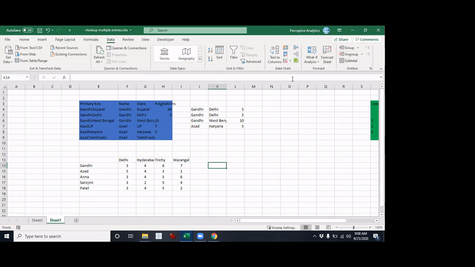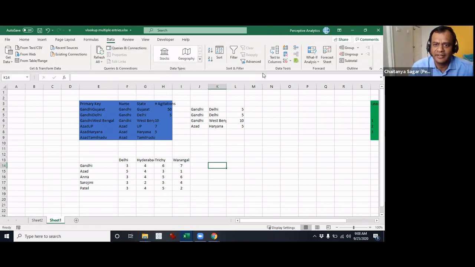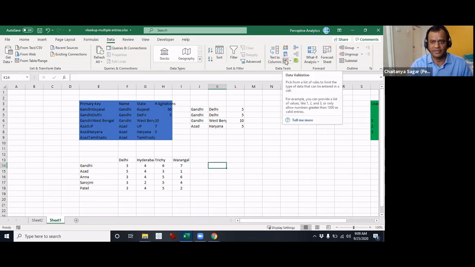Data tab, validation in the data tool, next to text to columns. Now I have to find out where text to columns is. Here. Oh, this one is it? Yeah, excellent, perfect. That's the one. Sorry, I just use Alt D L every time. I don't know where it is.